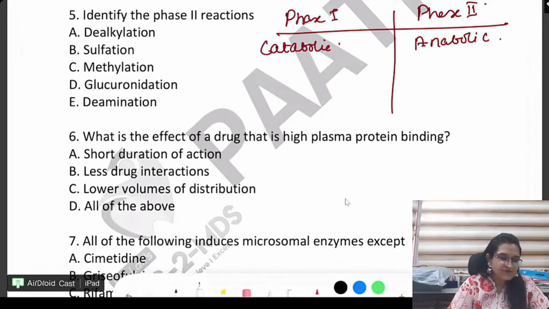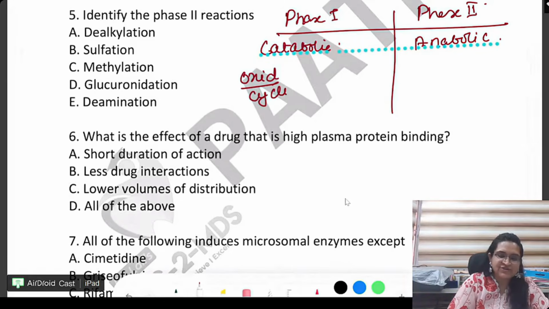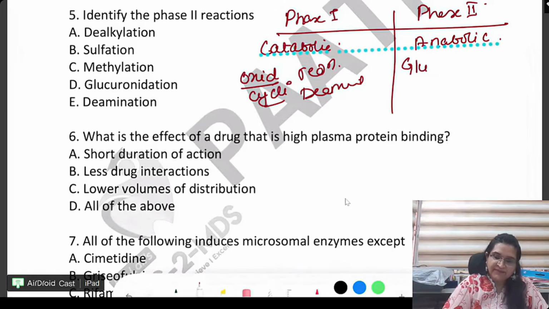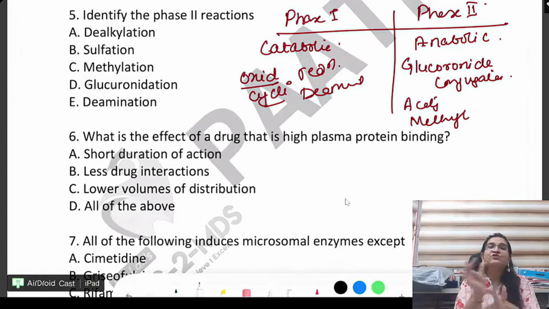Correct. What mostly comes in phase 1? Oxidation, hydrolysis, reduction, cyclization, all of this comes, right? Should I write or you know it? Oxidation, cyclization, reduction, deamination, all the breaking reactions. In phase 2 we have all the joining reactions, like glucuronide conjugation, acetylation, methylation, anything which is being joined.